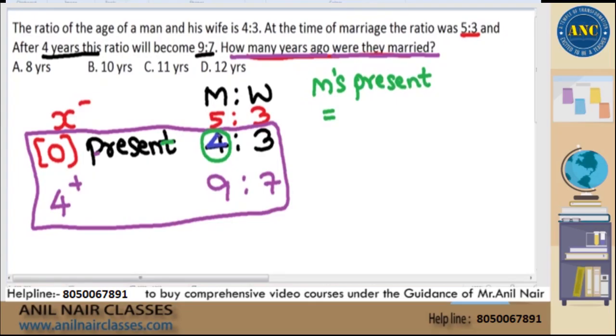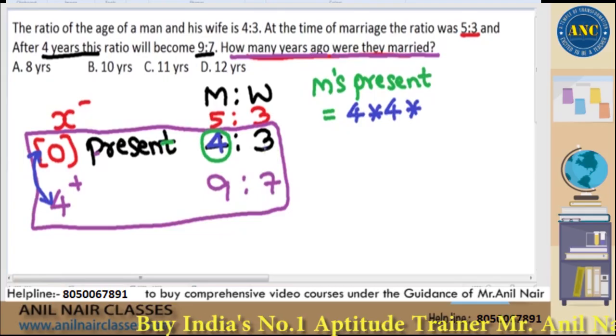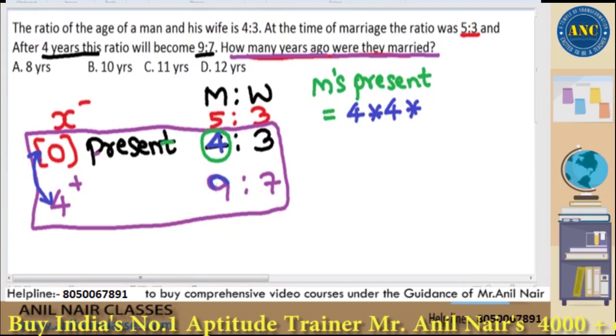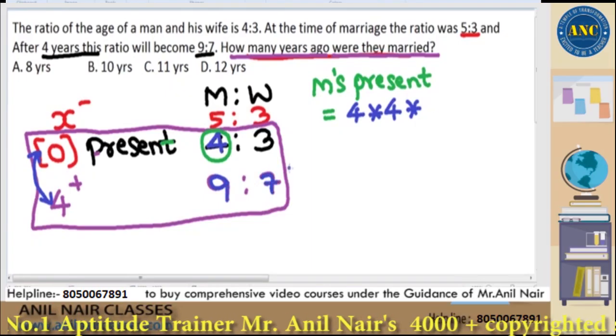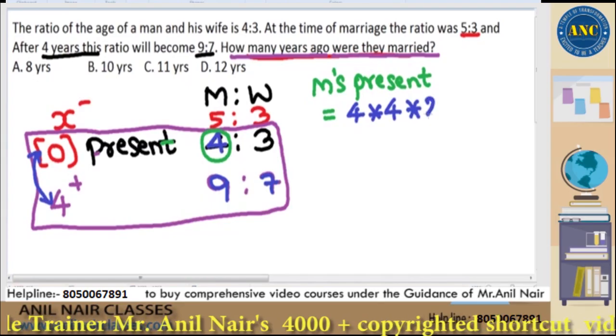As of now, the age of man is 4. Write down 4 into the gap from 0 to 4 years, which is 4. Write down 4 into, take the next ratio 9:7. The difference in ratio 9:7 is nothing but 2. Write down 2,